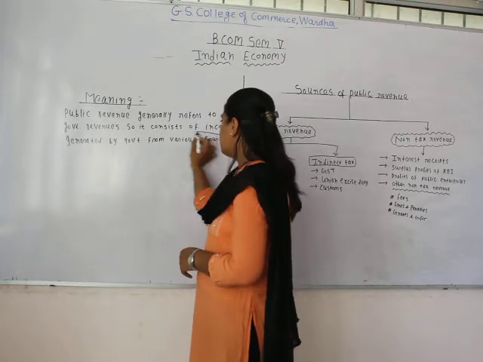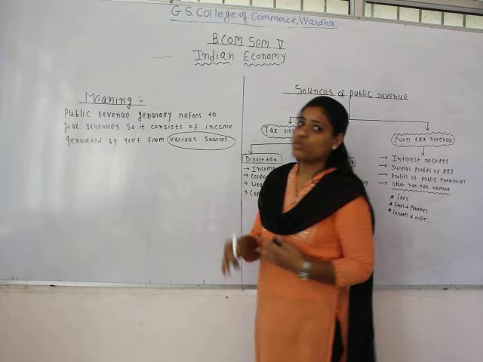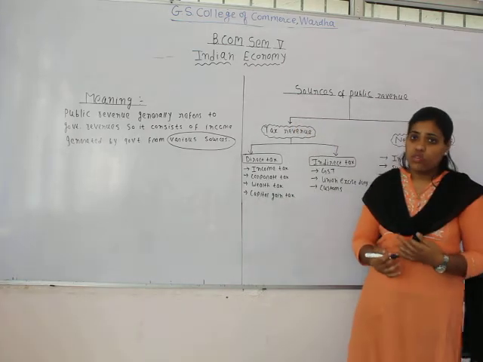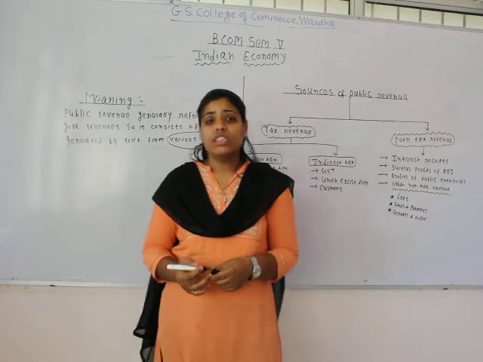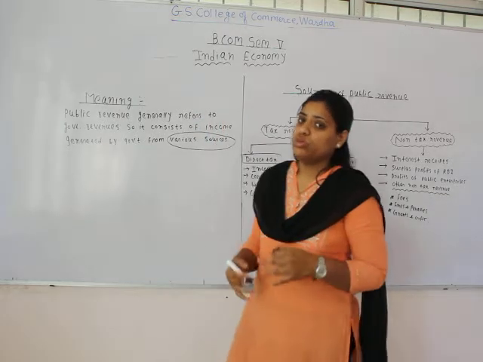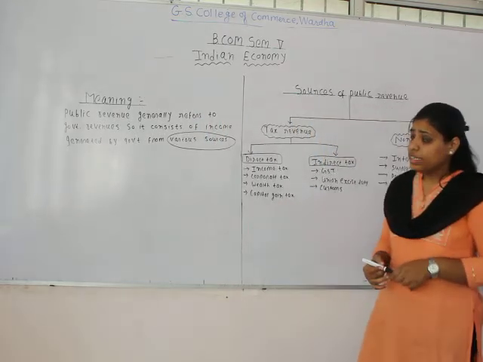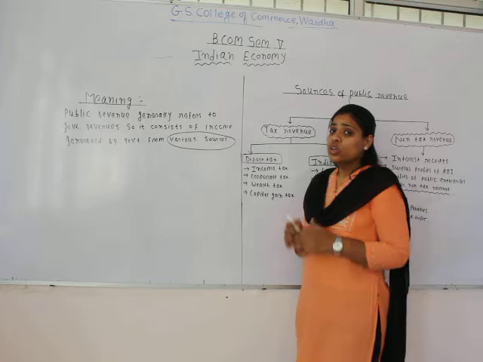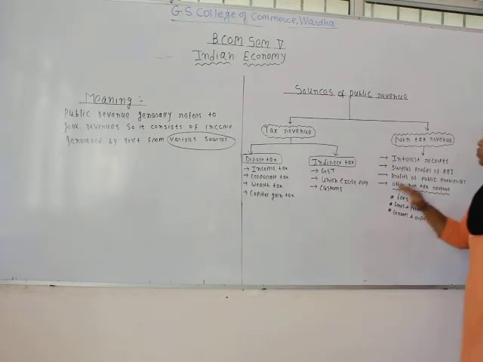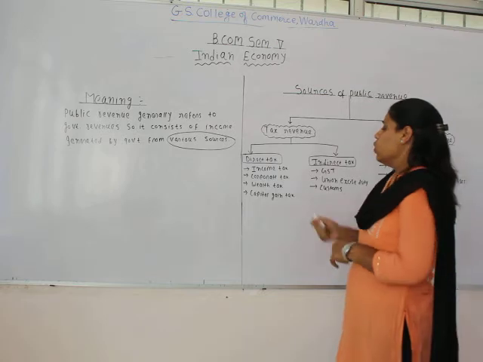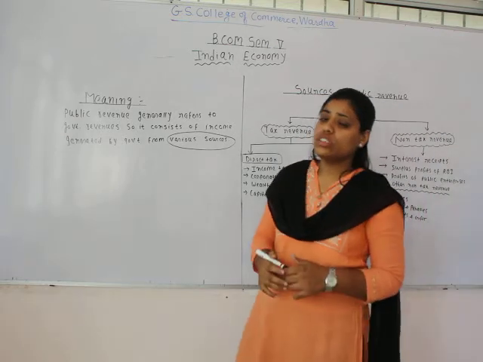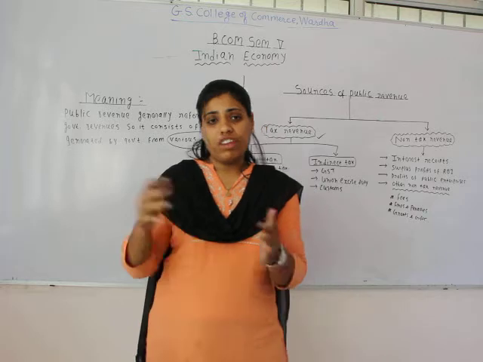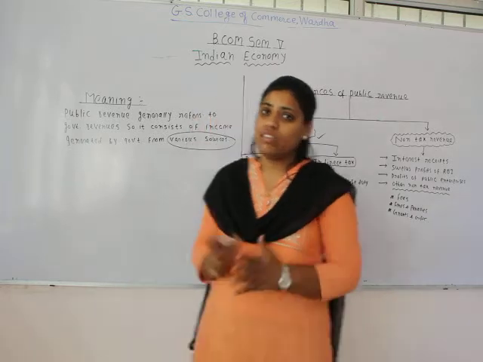Now, we are saying that the government generates income from various sources. What are those sources? What are the options available with the government to earn revenue, to generate income? It's majorly categorized into two parts, that is tax revenue and non-tax revenue. As the name indicates, tax revenue refers to the income which the government collects by way of levying different taxes.